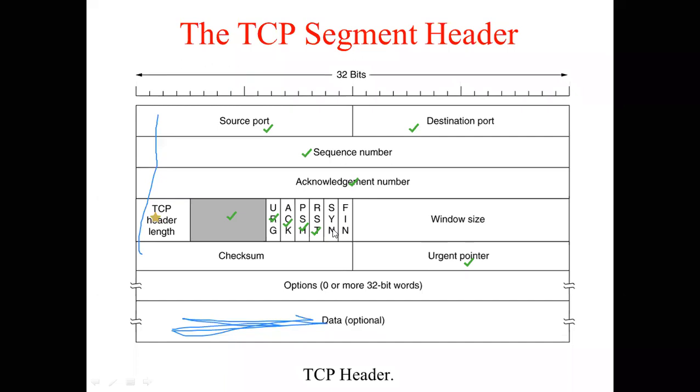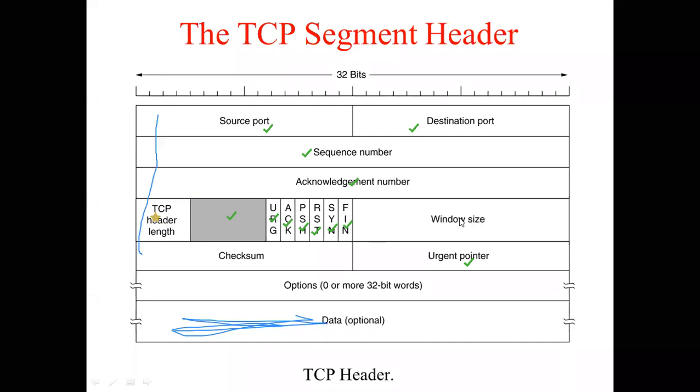And it is used at the time of connection establishment. Means when the sender is establishing a connection with the receiver, that time SYN bit is set to 1. And when the connection is being released, FIN stands for finish. Finish bit is set to 1. So SYN is used for connection establishment and FIN is used for connection release.